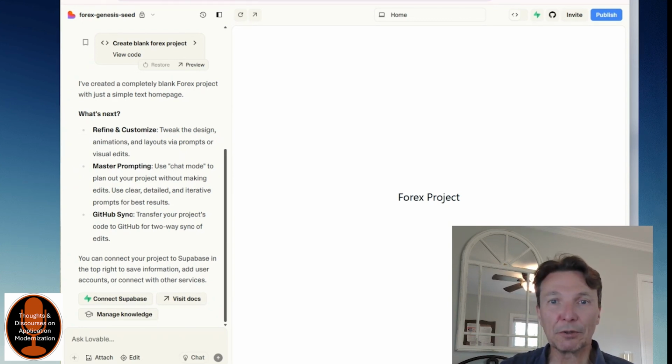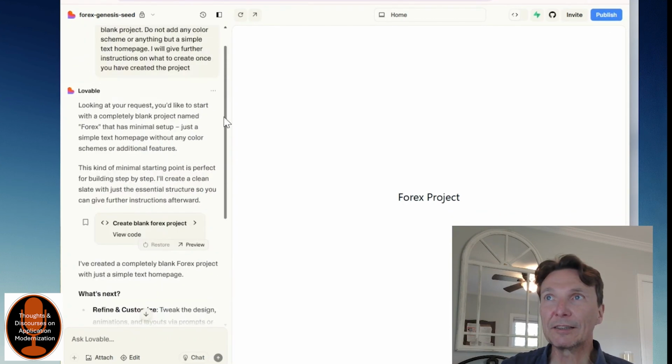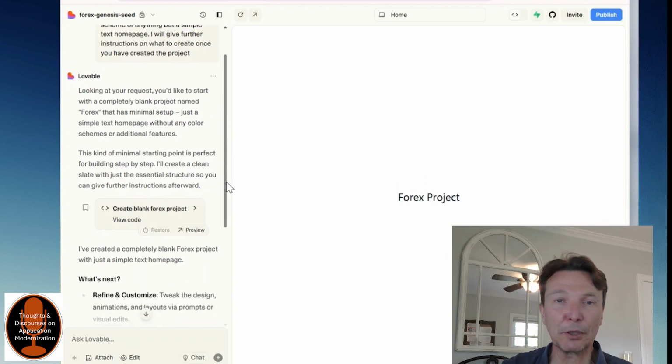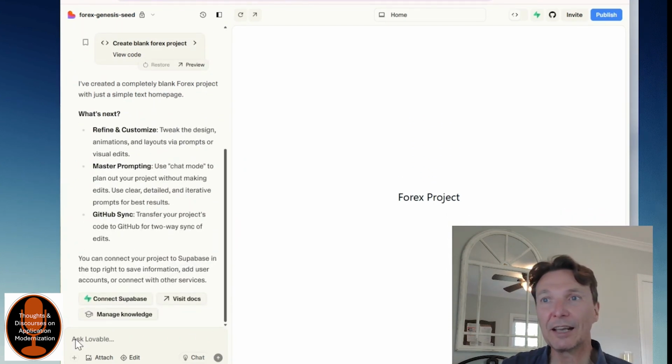So they worked very hard on doing integrations, one into Supabase, another one is to GitHub. You can also collaborate with other people on this, as well as being able to publish your application. And so what I did here is, hey, I told it to create a blank project called Forex. Don't create anything in it, and I'll give it some more instructions. So it spun up a new project, and it would allow me to connect to Supabase and GitHub and all that kind of fun stuff.